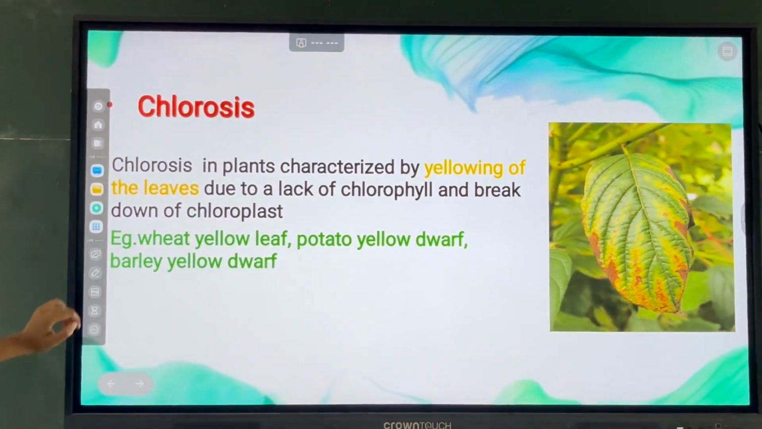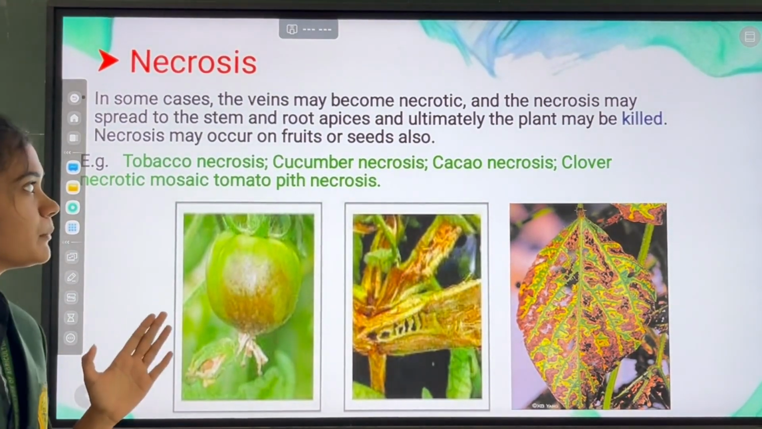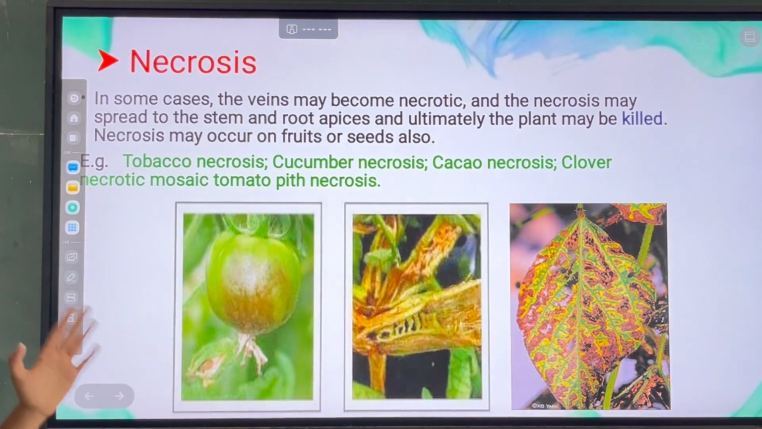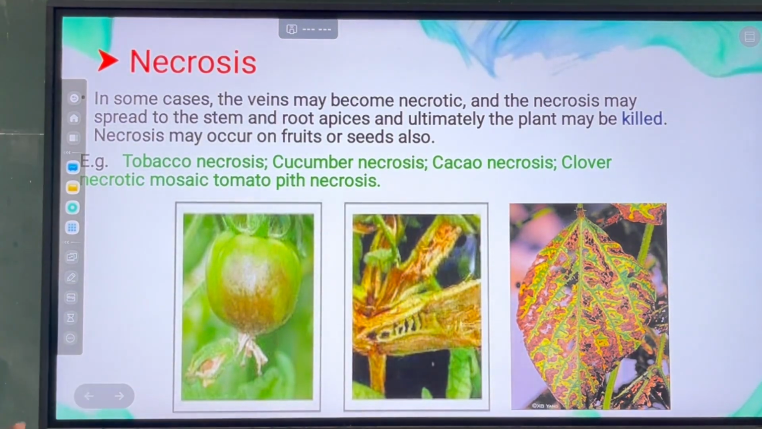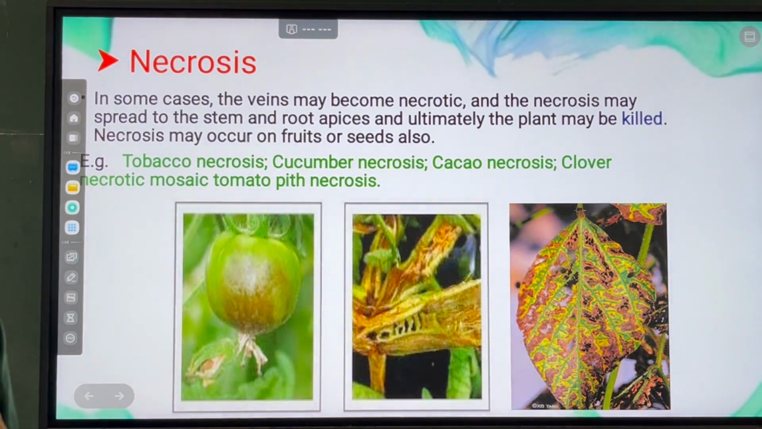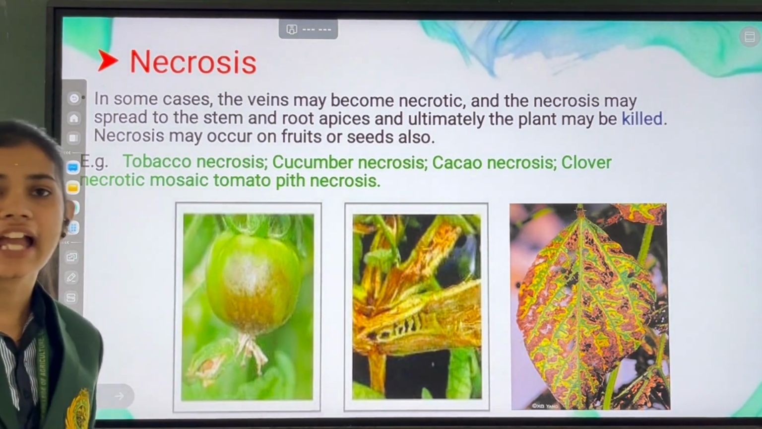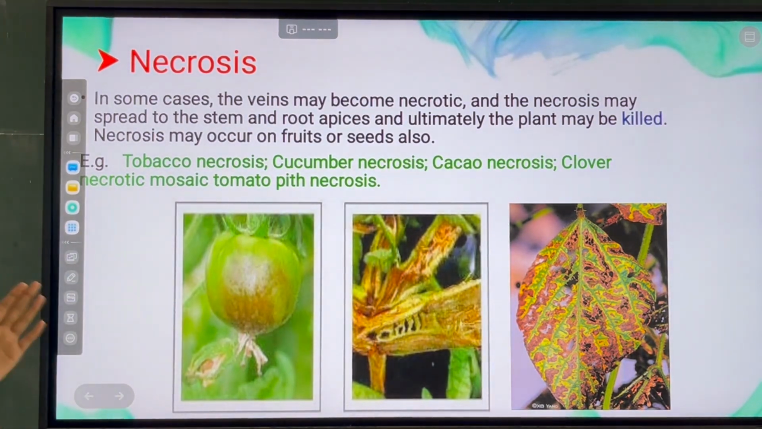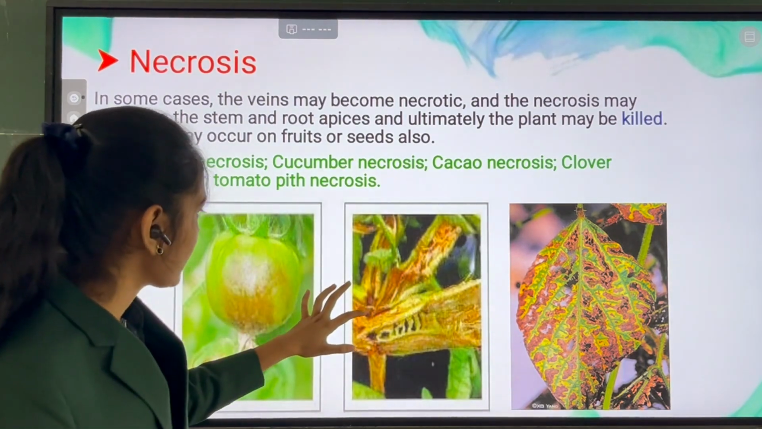And the next symptom is necrosis. In some cases, the vein may become necrotic and necrosis may spread to the stem and root apices and ultimately the plant may be killed. And necrosis may occur on fruits and seeds also. Examples like tobacco necrosis, cucumber necrosis, necrotic mosaic, tomato pith necrosis. This is the symptom of tomato pith necrosis.